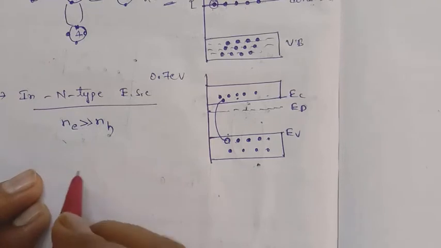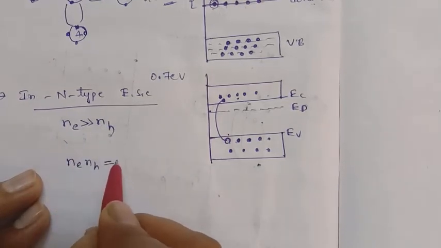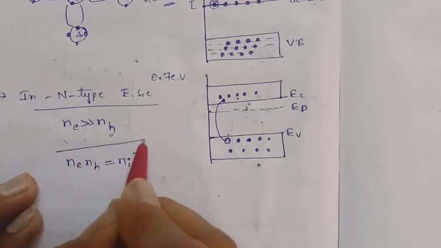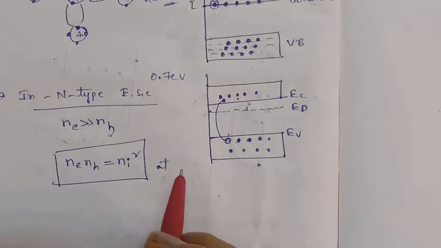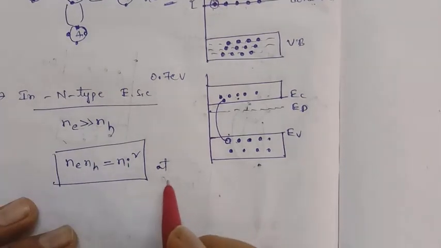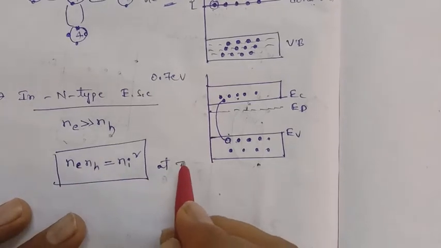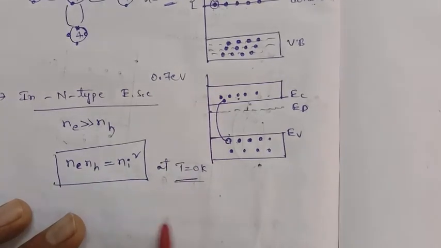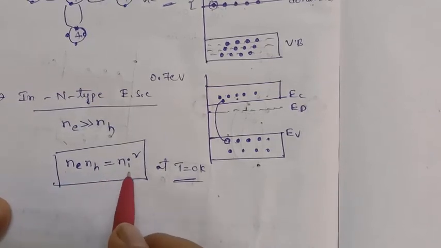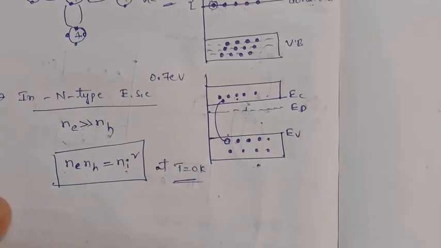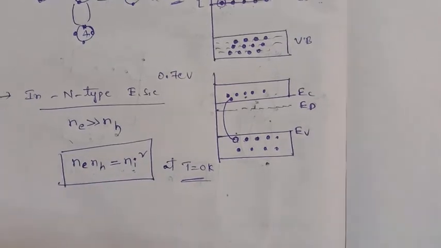But here one more condition is there, that is Ne into Nh is equal to Ni square. This is applicable at thermal equilibrium, at T equal to 0 Kelvin temperature. So at thermal equilibrium, Ne into Nh is equal to the intrinsic carrier concentration whole square.